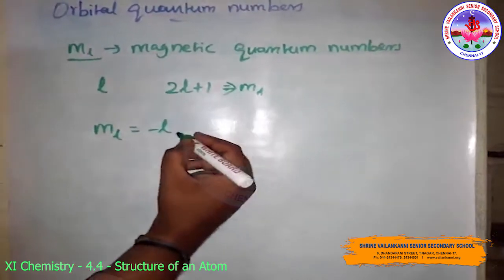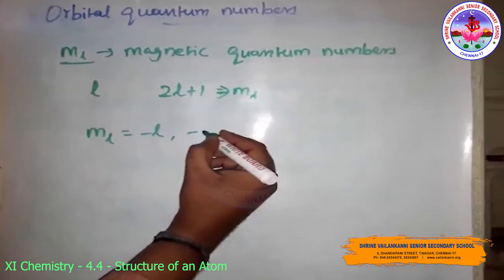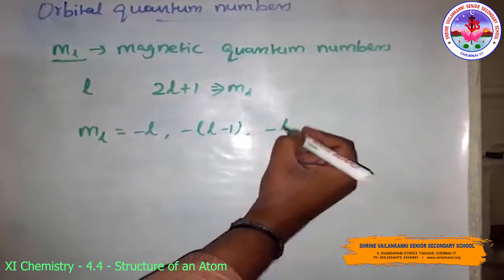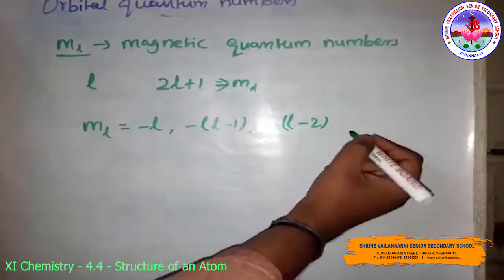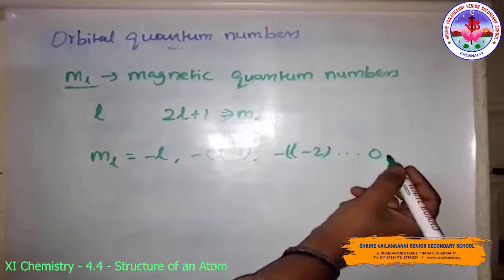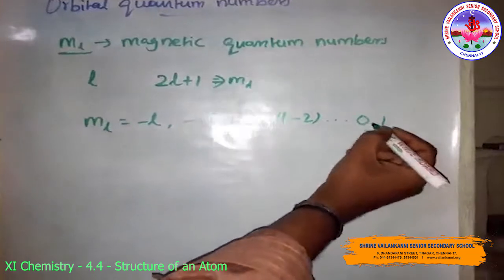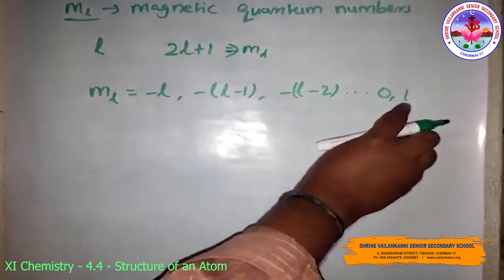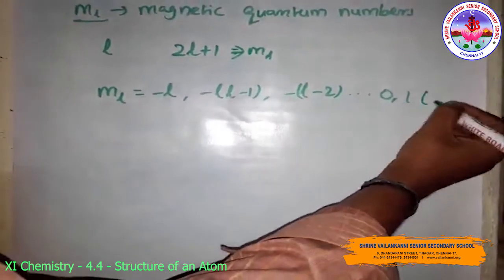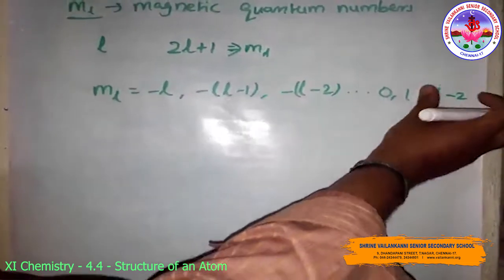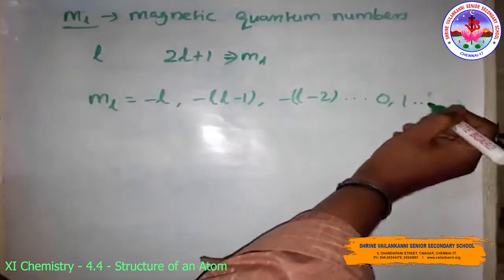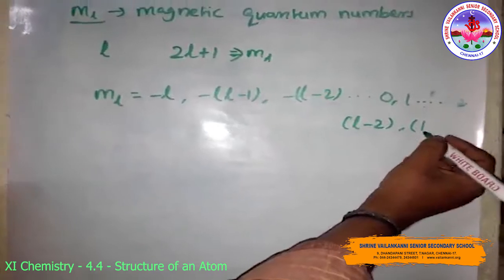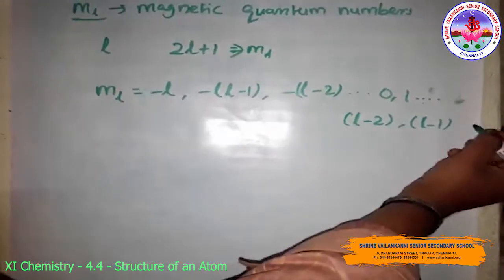These values are given like this: ml is equal to minus l, minus l plus 1, minus l plus 2, like this. Then 0, then the positive values start: 1, l minus 2, l minus 1 and l.